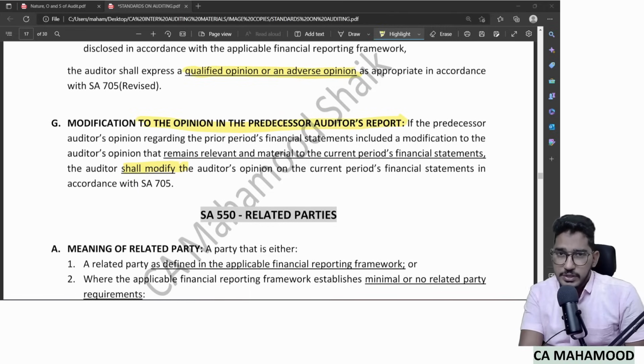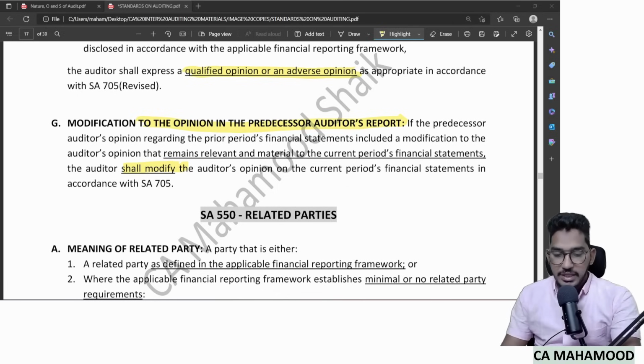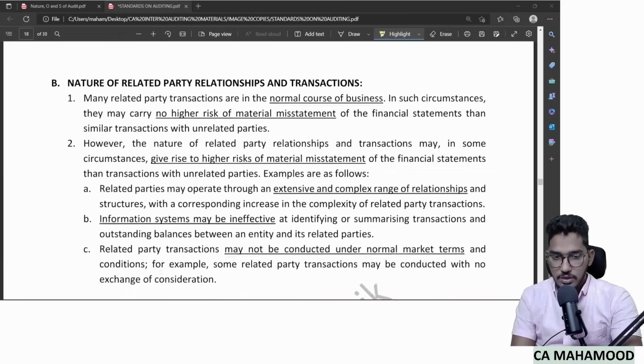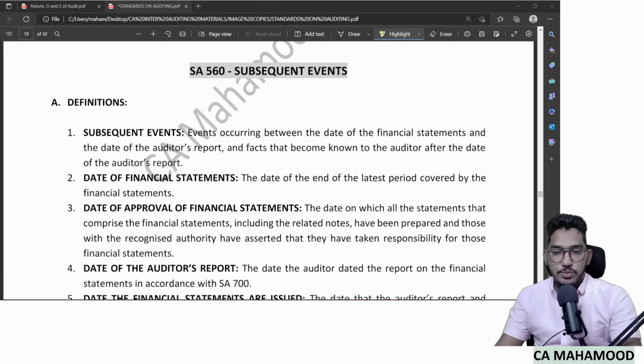Understood, everybody? Next one. The next standard which we take up will be SA 560. Important standard. Pay attention now. So we are going to take up the standard for revision now, which is about subsequent events, and SA 560 is the standard which talks about subsequent events.